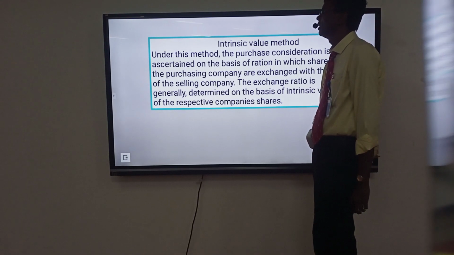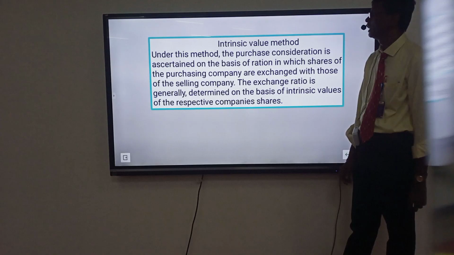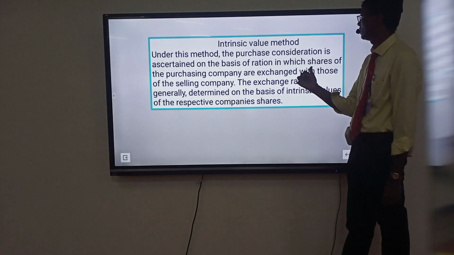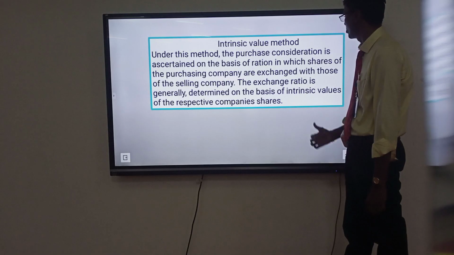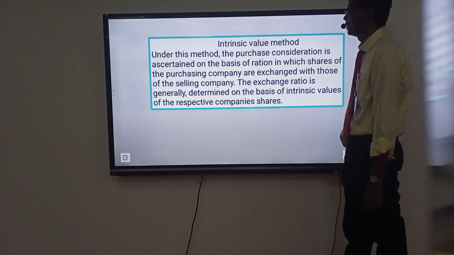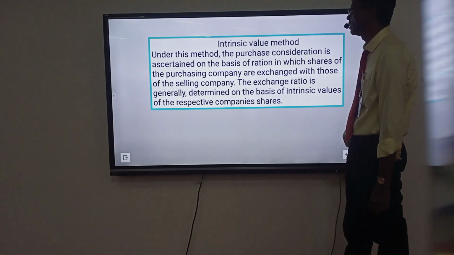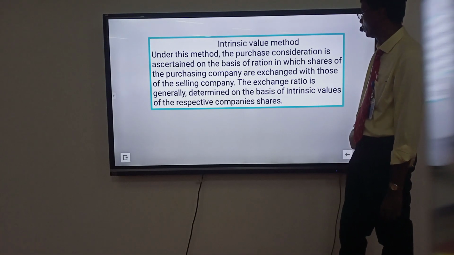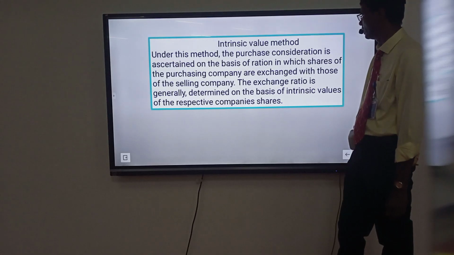Intrinsic value method. Under this method, the purchase consideration is ascertained on the basis of the ratio in which shares of the purchasing company are exchanged with those of the selling company. The exchange ratio is generally determined on the basis of the intrinsic value of the respective companies' shares.